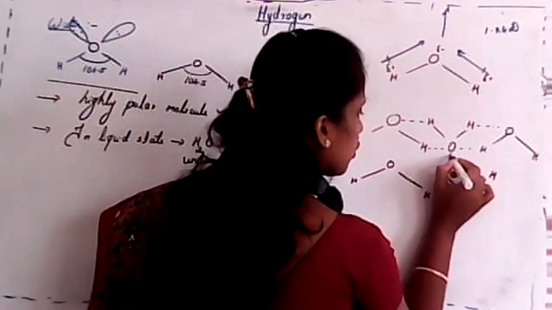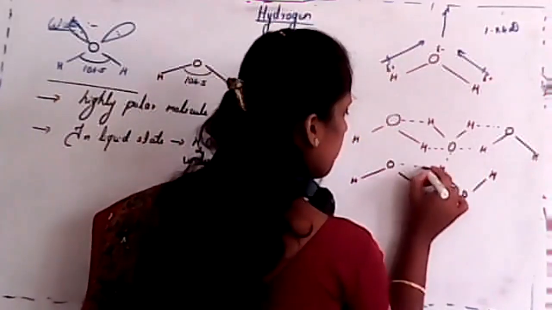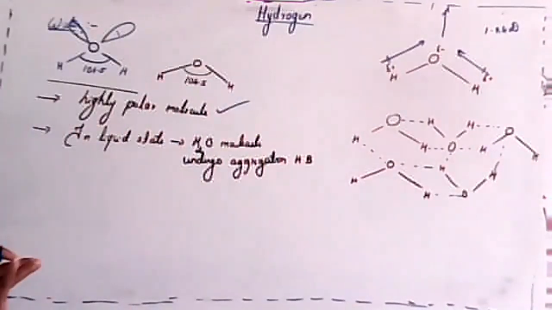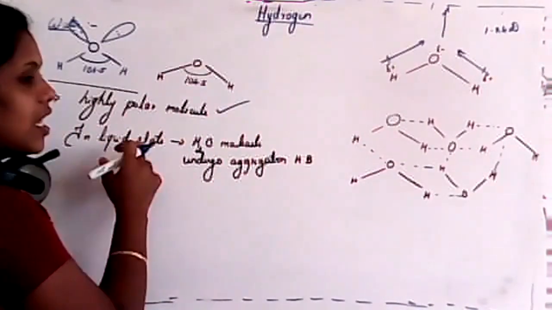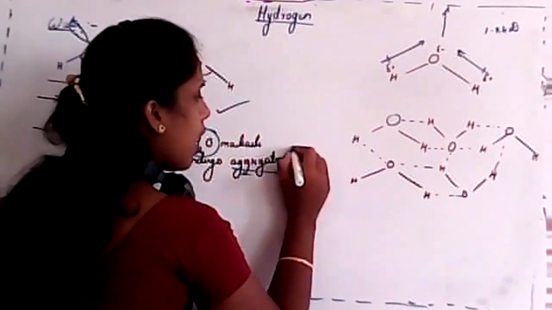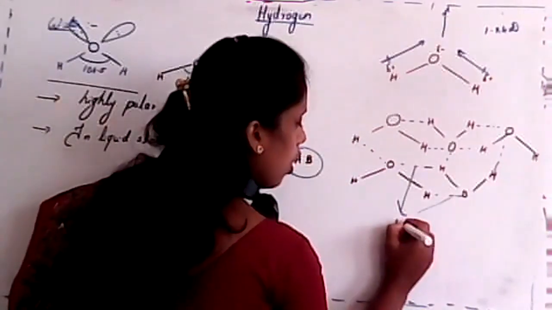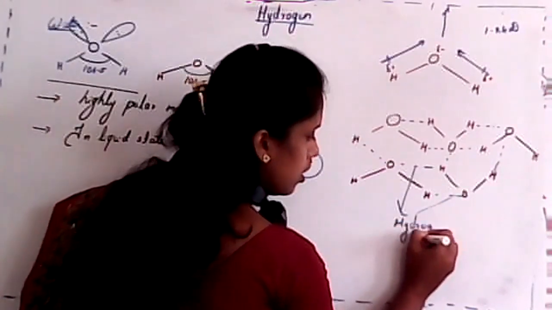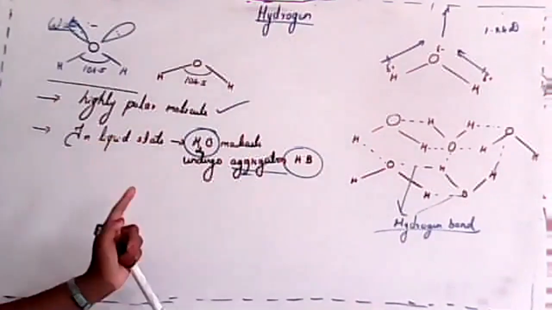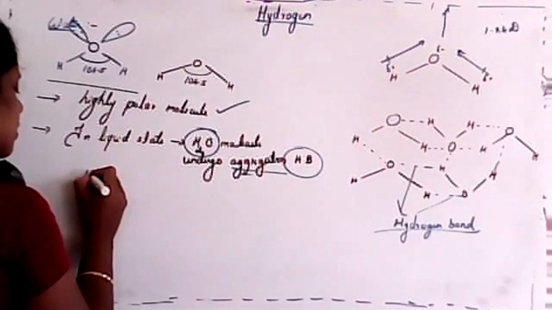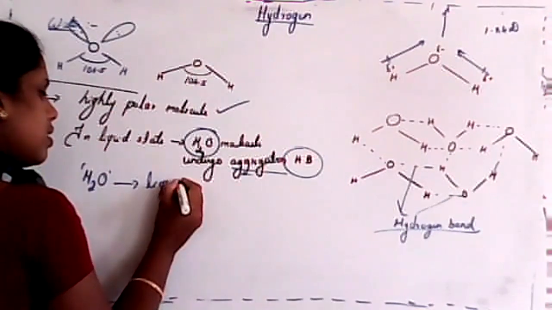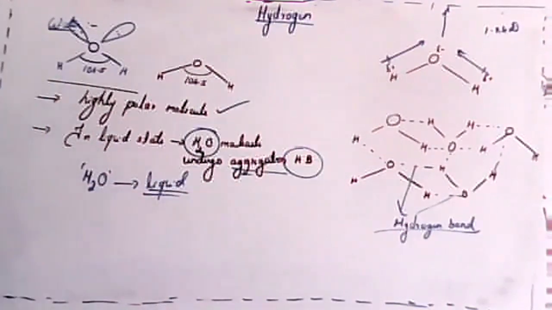So in the liquid state, water molecules undergo aggregation with hydrogen bonds. These all are hydrogen bonds. Clear? That's why the state of water in normal condition is liquid.